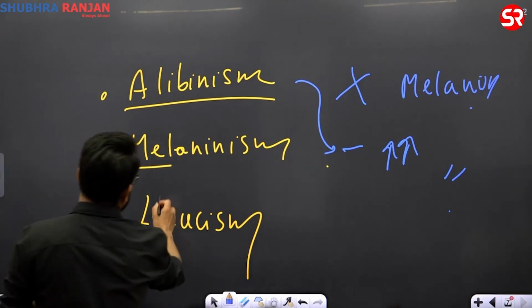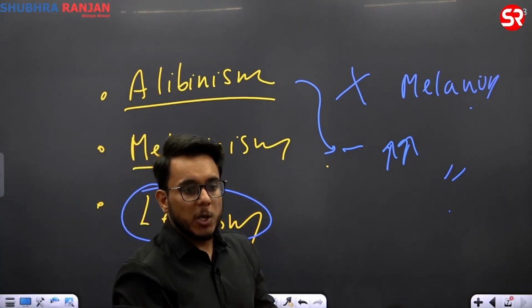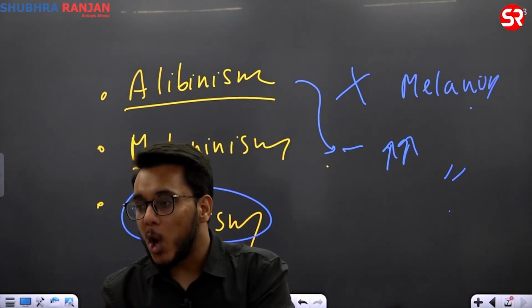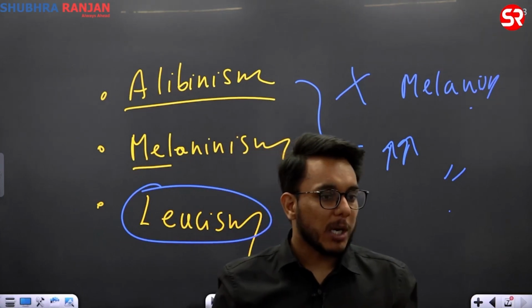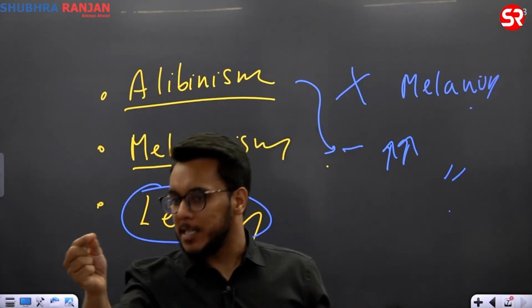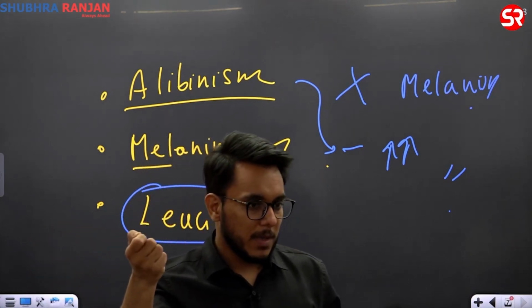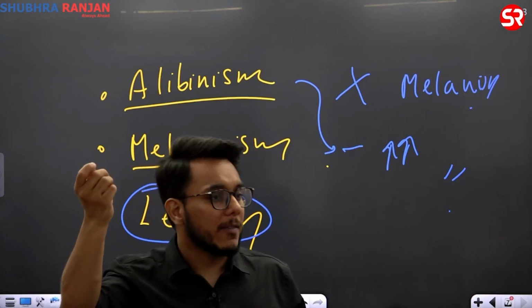And leucism. Now what is leucism? Leucism is because of the partial loss of pigments in the body. Now when we talk about pigments, for example, you will observe that you have a different color of your eyes, आपका स्किन का कलर, your hair color will be different.